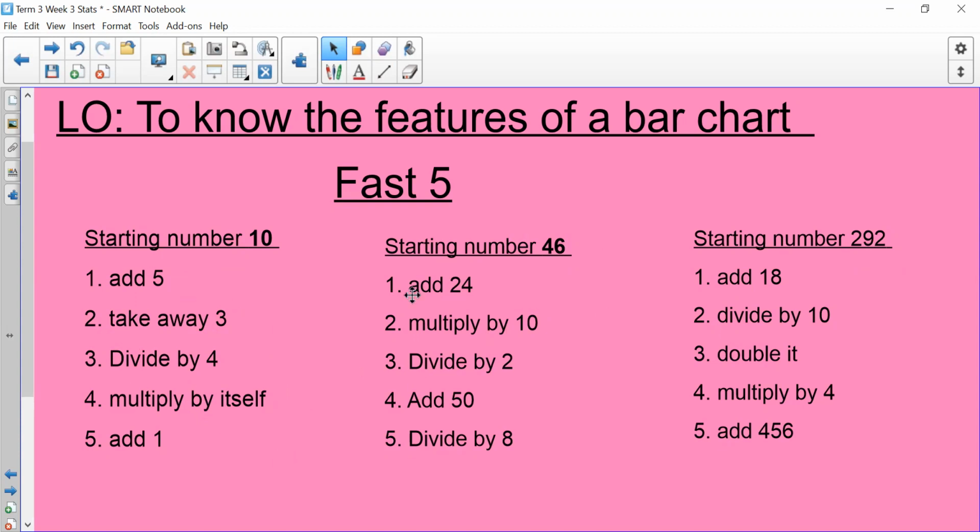So it's kind of like a little journey that the starting number goes on and it will change, but it's just application of all of these different skills. So pick your challenge and have a go at doing all of these steps to the starting number and see what you end up with. Then the next slide will have the answers. So pause it now.